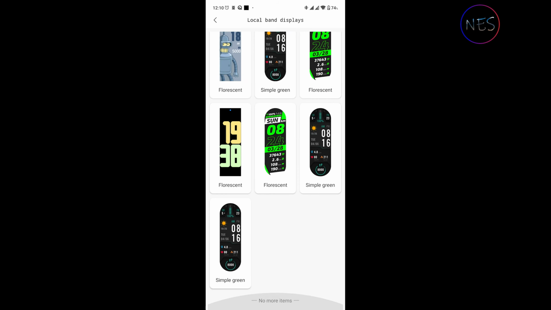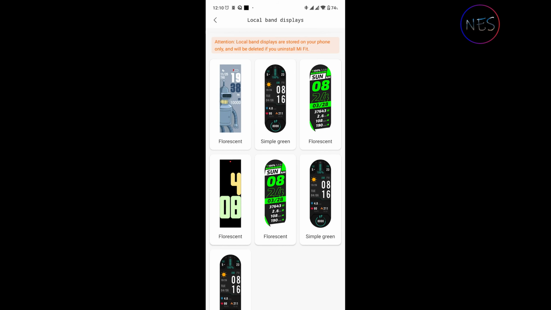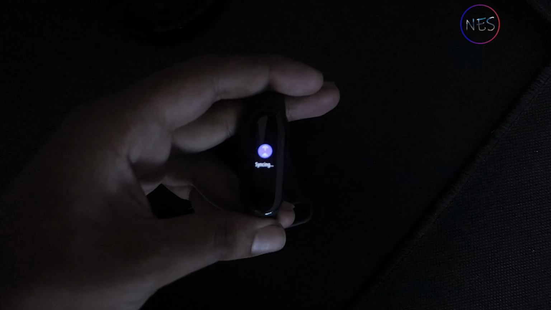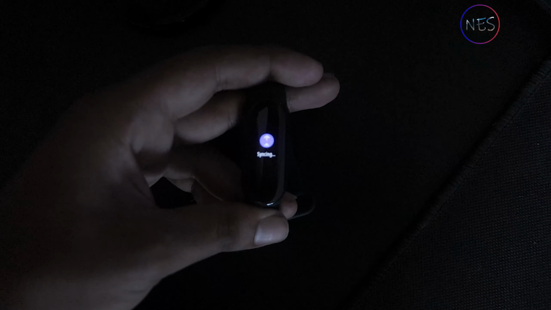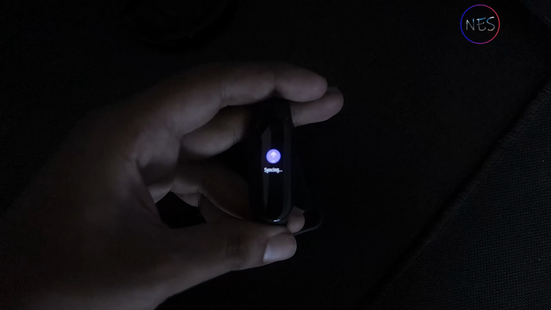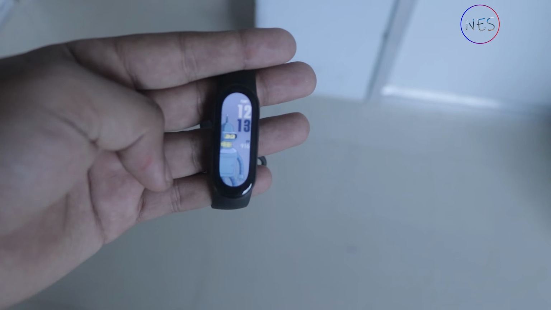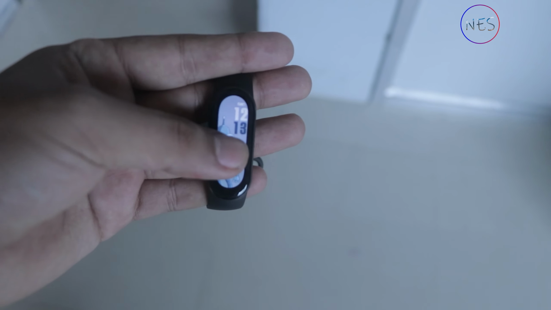So just sync the watch faces. Your Mi Band will get in sync with the app. You can see it is now fully synced and functioning much better than other third-party apps.